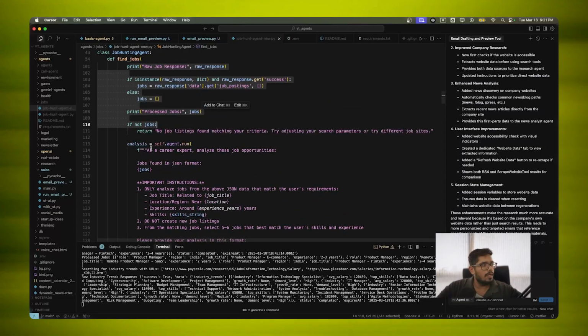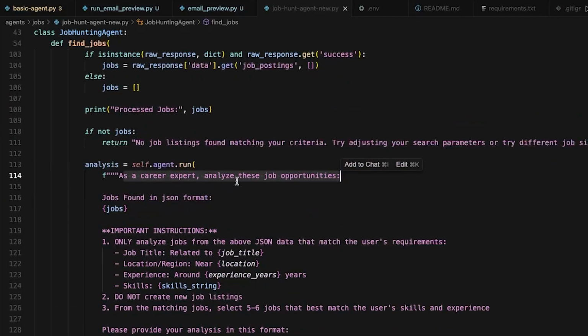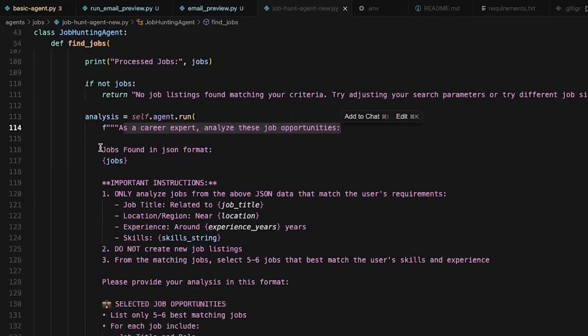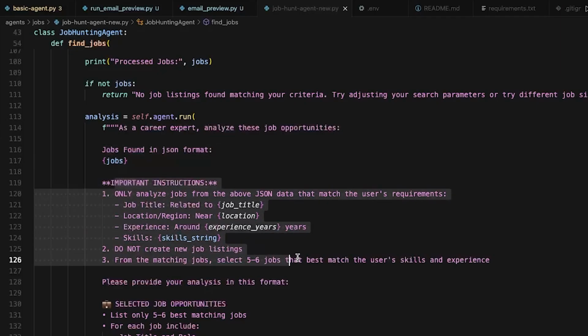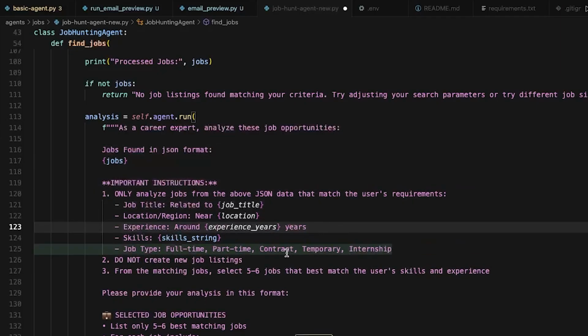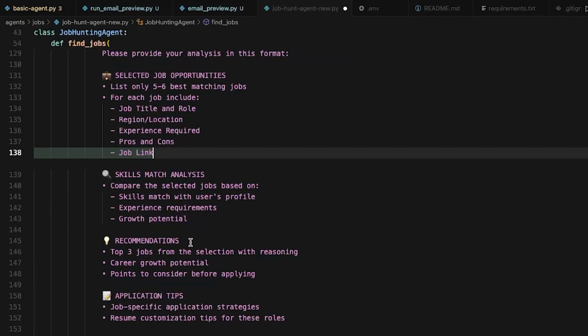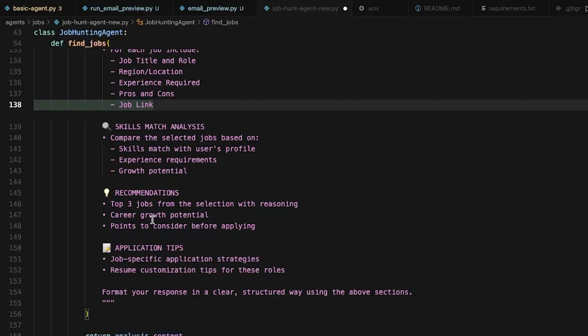And then this is the agent without Firecrawl, where as a career expert it analyzes these job opportunities. These are the jobs that we found, and now we need to analyze and extract data with respect to the job that we need. So job type is also something that we'll look for, and then we also need the job link, skills, match analysis and so on and so forth.